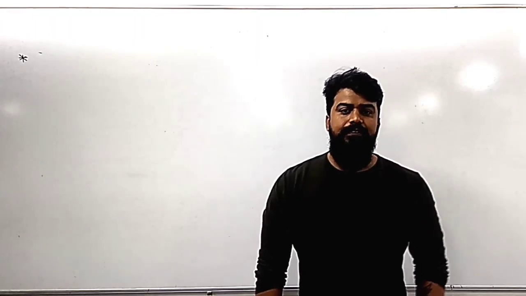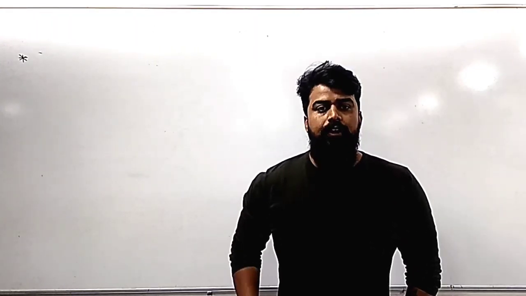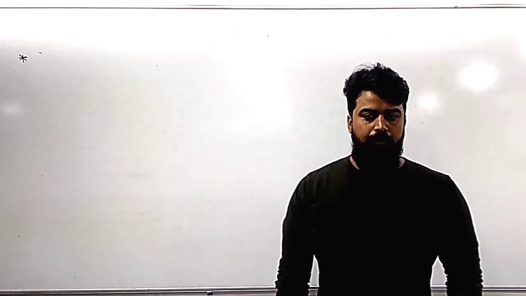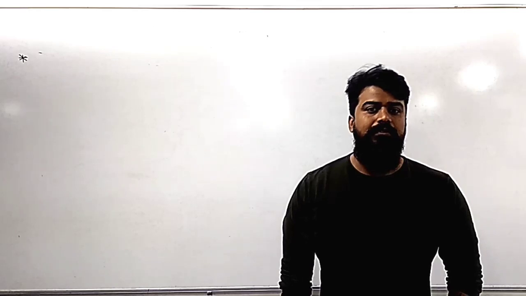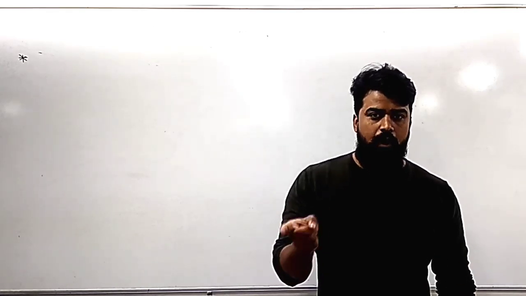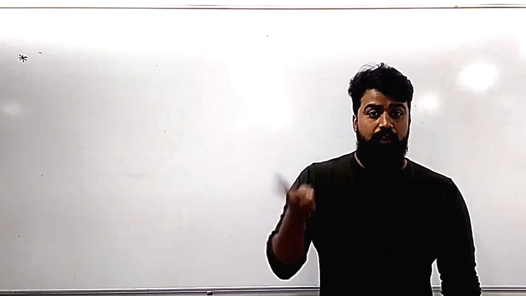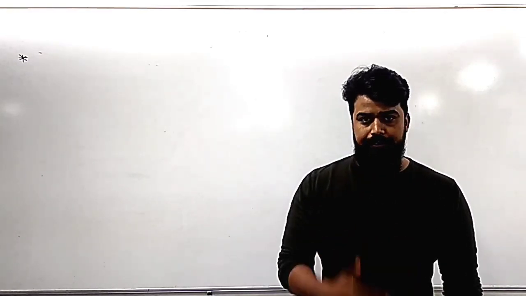So guys, in today's lecture, first of all we revised the entire chapter and then we talked about the salt. Salt is nothing but the neutralization product of the acid and base. And depending on the acid and base which take part in the neutralization process, there are four main types of salt: salt of strong acid strong base, salt of strong acid weak base, salt of weak acid strong base, and salt of weak acid weak base.